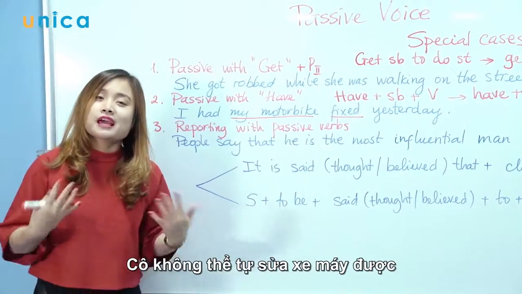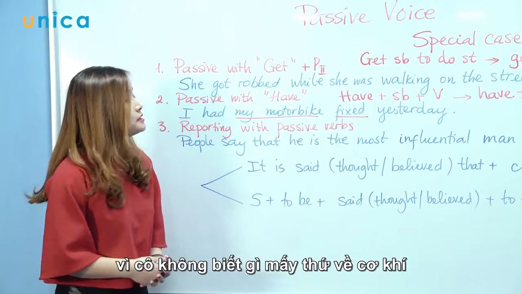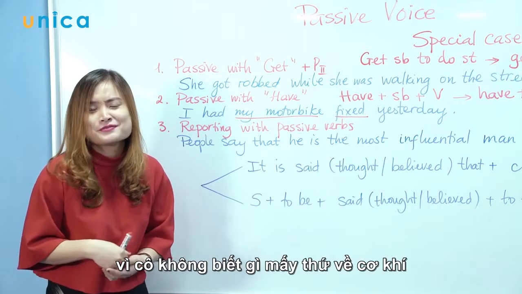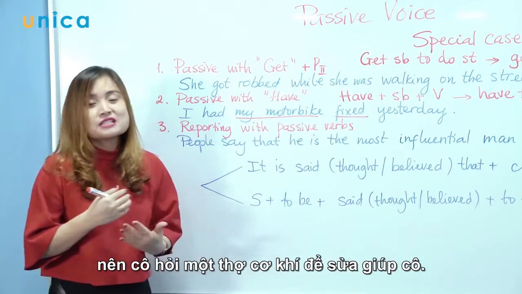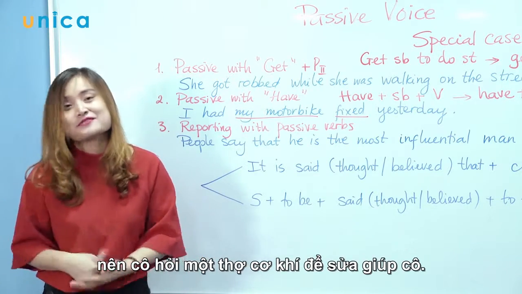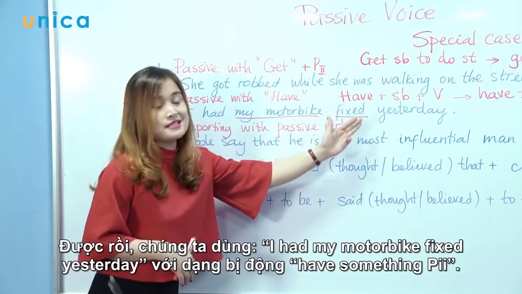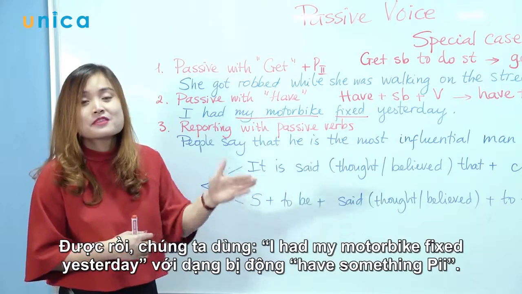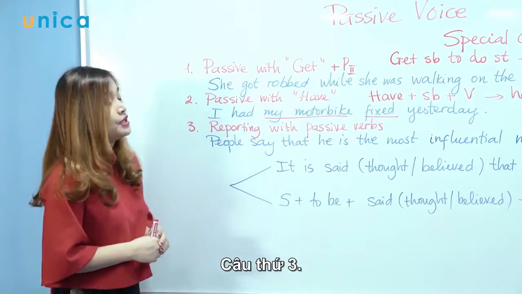I couldn't fix my motorbike by myself, because I don't know anything about mechanic stuff or technical stuff. So I need to ask a mechanic to fix it for me. I can use I had my motorbike fixed yesterday with a passive voice. Have something P2.